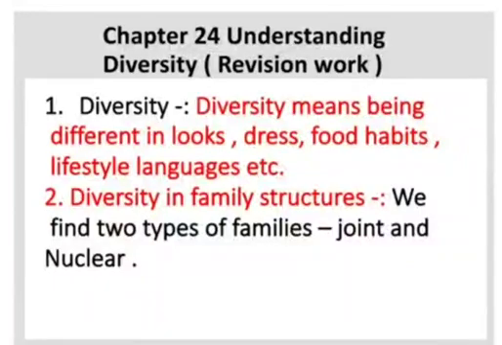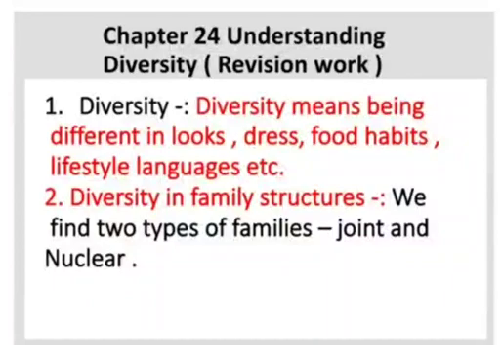The best example you can see in your class. You can see diversity in every classmate. Means no two students are the same in look, height, size, and they even speak different languages. They are from different cultures. Even your 5 fingers are different.